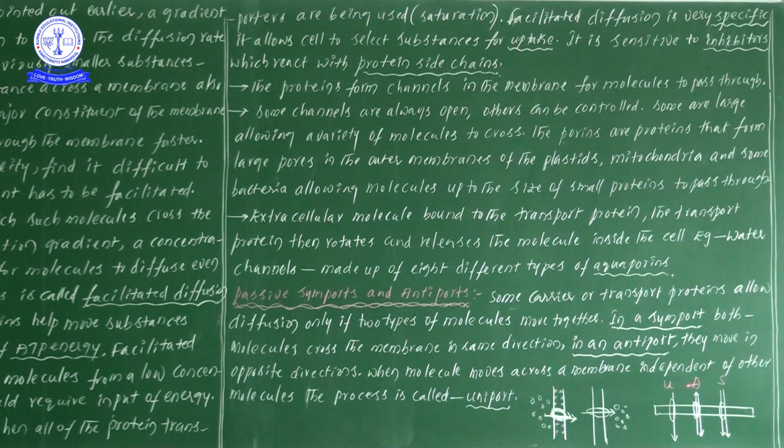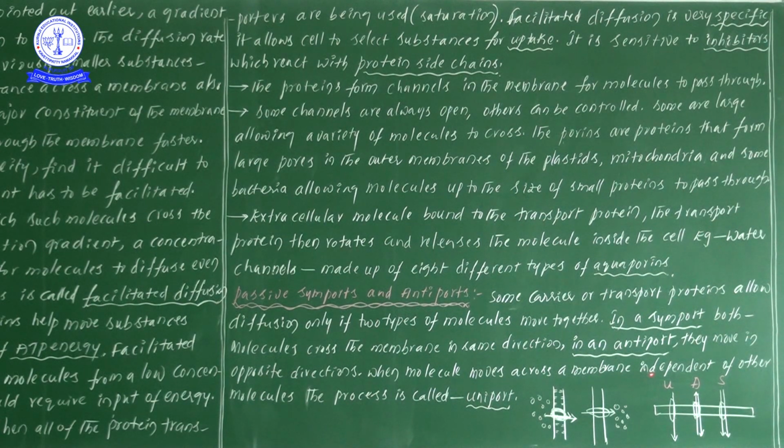In a uniport, the molecule moves across the membrane independent of other molecules. It will come inside or go outside without depending on the other molecule's direction.